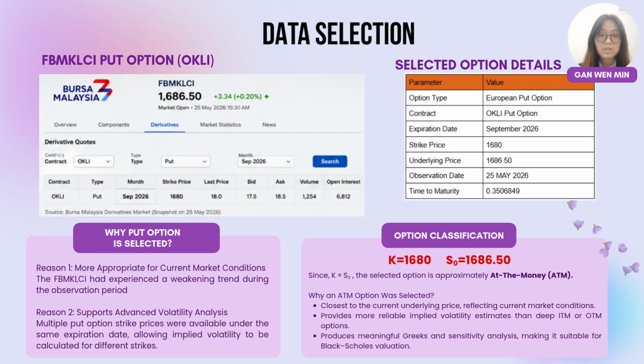The selected option is also approximately at the money, as the strike price of 1,680 is very close to the underlying price of 1,686.50. At the money options are commonly used because they provide more reliable implied volatility estimates and meaningful results for sensitivity analysis. Therefore, the selected option is suitable for Black-Scholes valuation and subsequent sensitivity analysis.